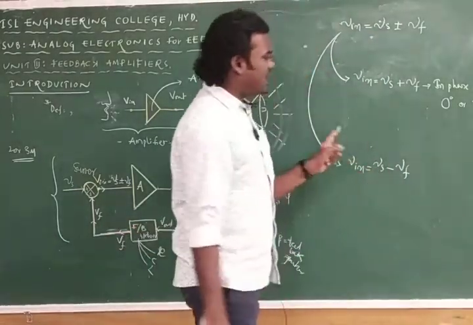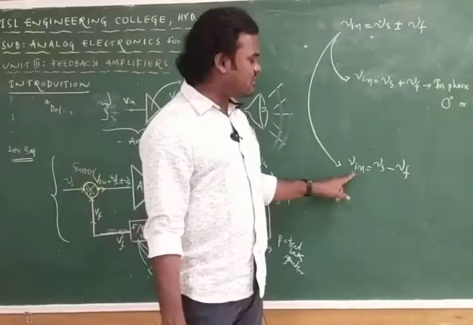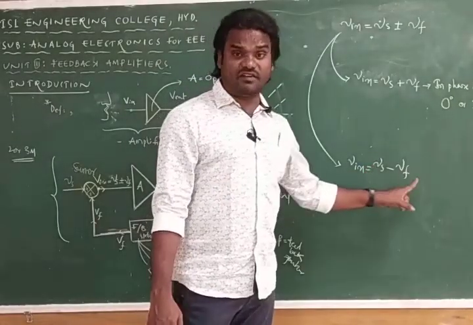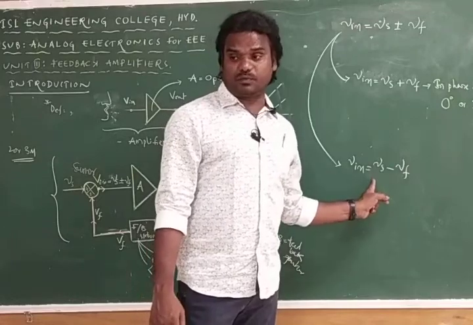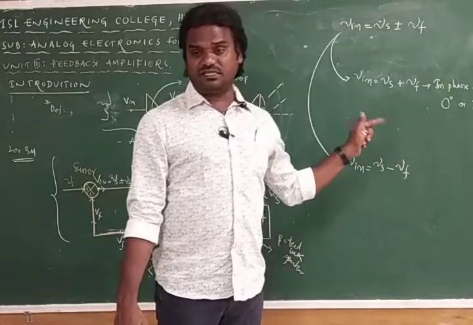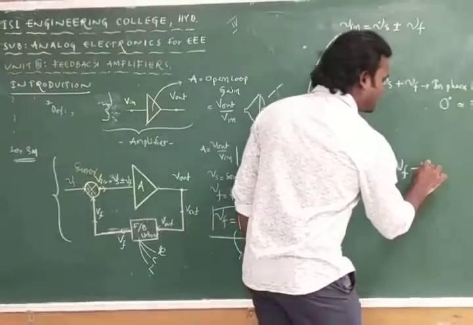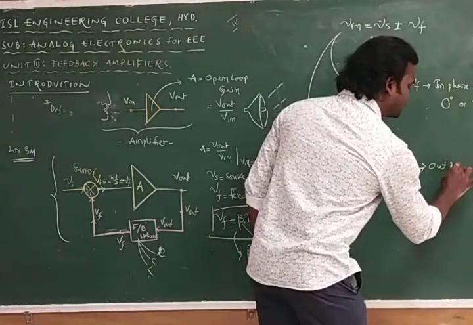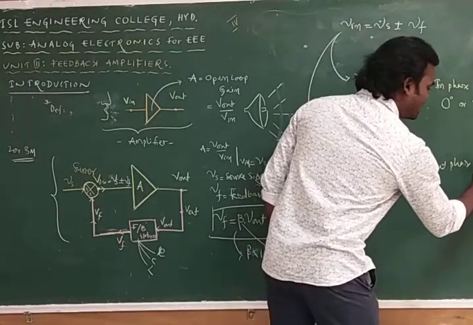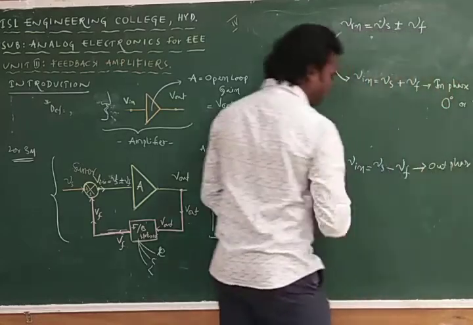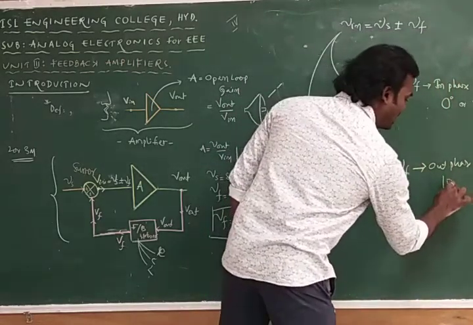In the case of negative feedback, Vin is equal to Vs minus Vf, where Vs is positive and Vf is negative. One is positive, another is negative, so this type of signals are named out of phase signals. The phase difference between these two signals will be 180 degrees.